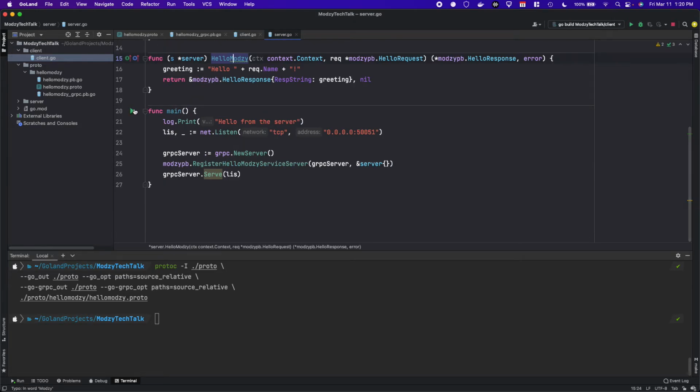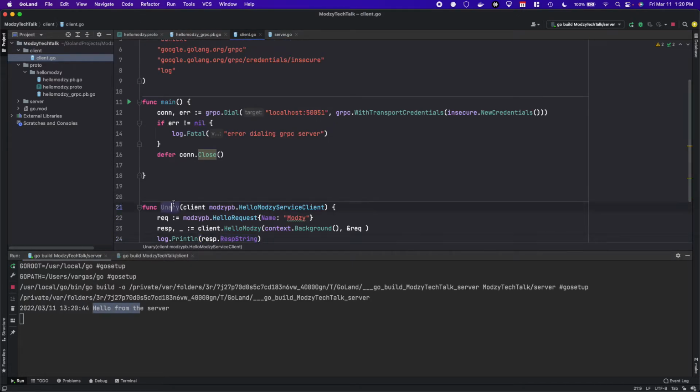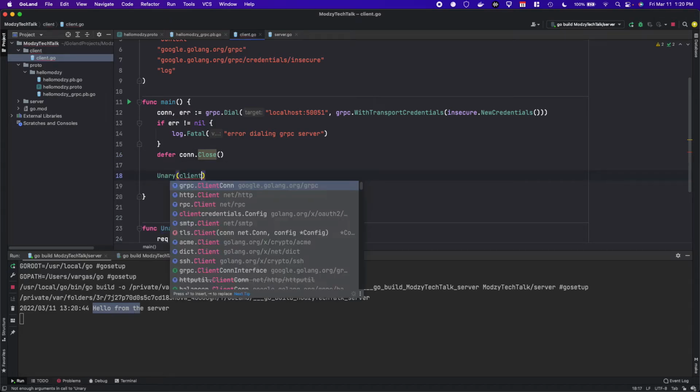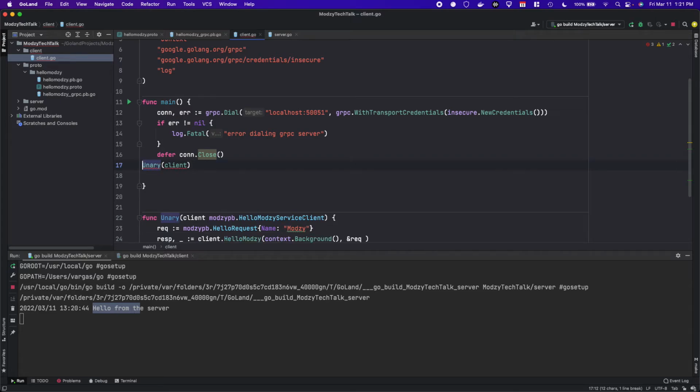So we run over to our server, we can run this. Our server is running. So in our client, we've only created this function. So what we'll do is we'll call the function. That would be client equal to, let's see, it's not the client, this would be the connection.